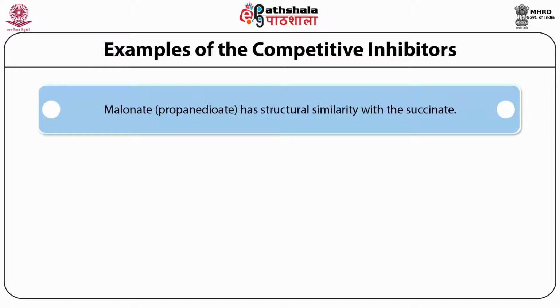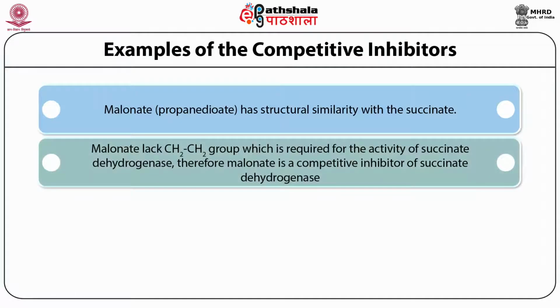present in succinate. And if you remember the function of FAD and succinate dehydrogenase, then succinate dehydrogenase cannot convert any molecule into the product if it does not have the CH2CH2 group, because the coenzyme of succinate dehydrogenase is FAD.